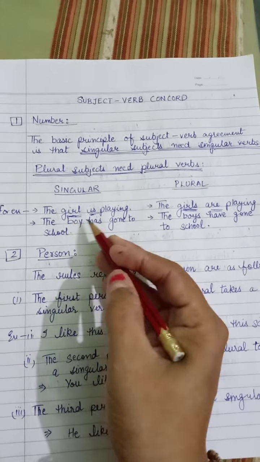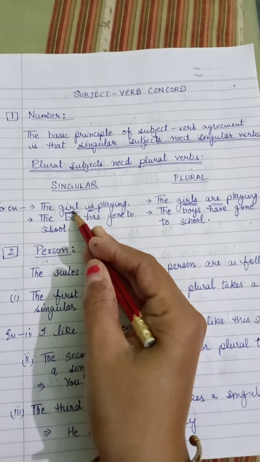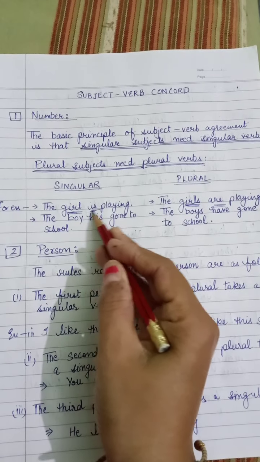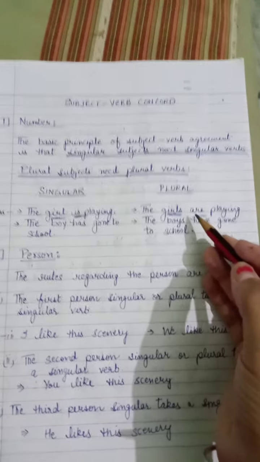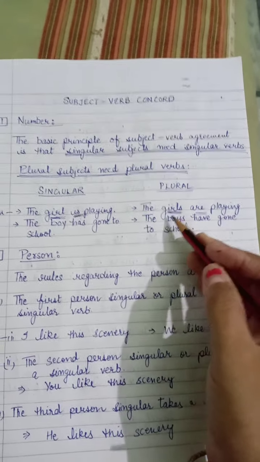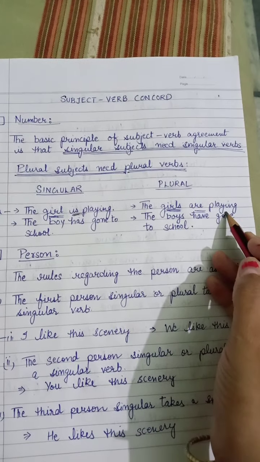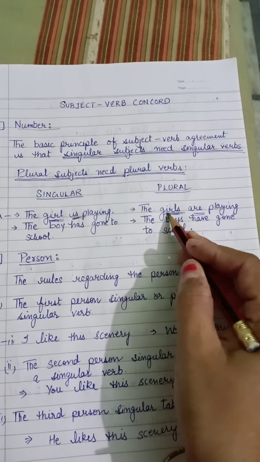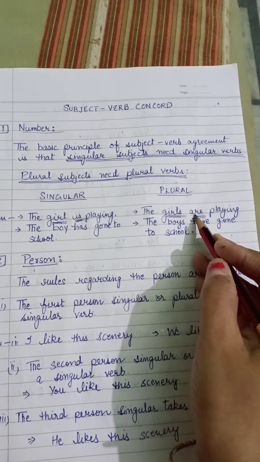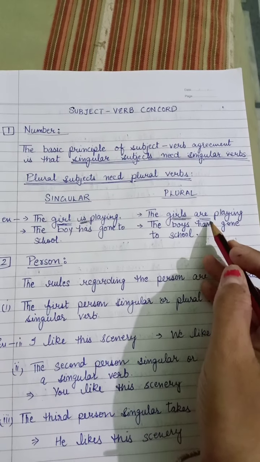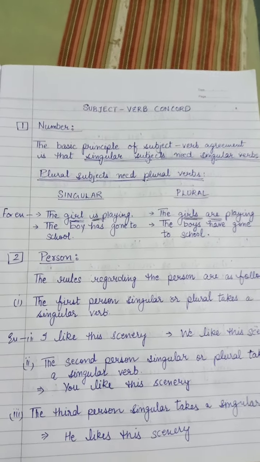Here we have singular subject, means we are going to use a singular verb with that. Now if we are going to take the example of the plural one, the girls are playing. Here subject is plural, so we are going to use are, that is a plural verb, right? So are you getting what I am saying?